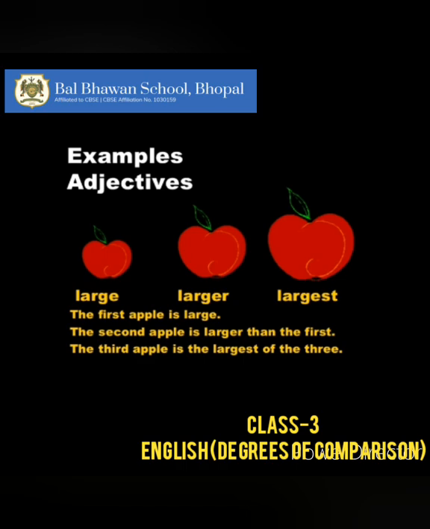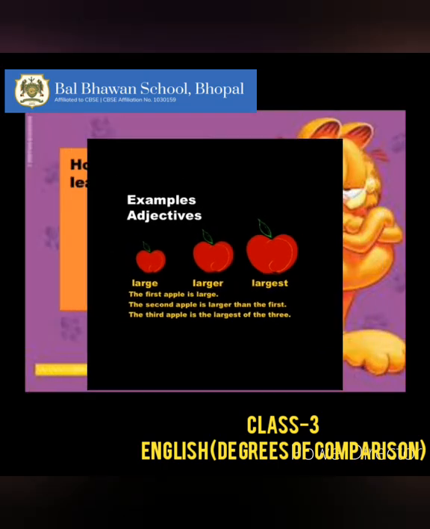Like if you notice here, the first apple is large. Then comparative degree compares two things. The second apple is larger than the first. So here you will notice that the two apples are compared. Then finally the third apple is the largest of the three. This is superlative degree, where the third apple is the largest among all the three apples.